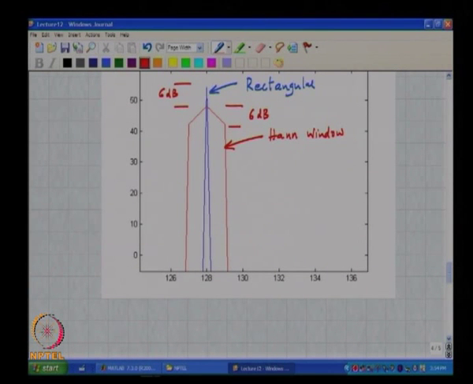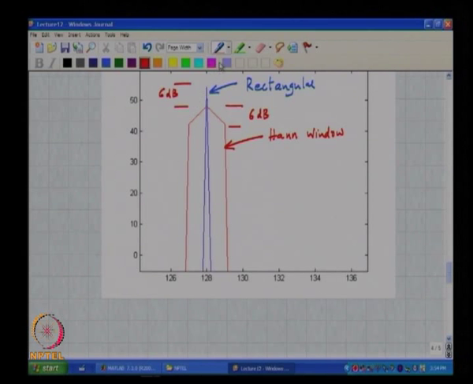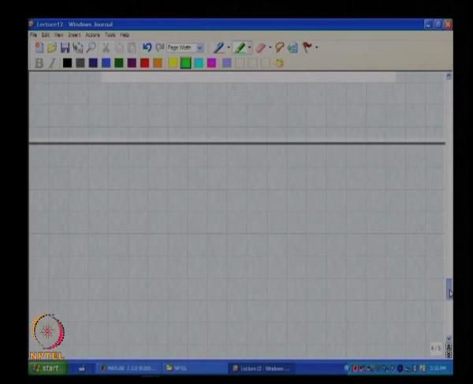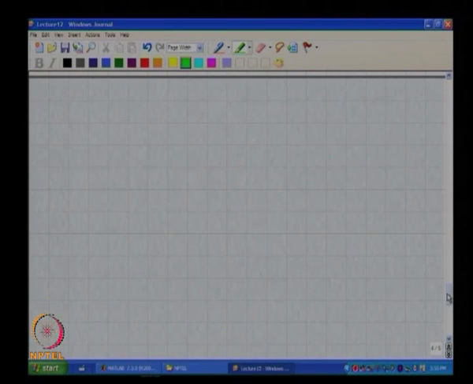So, if you want to find the true input power from the hand windowed FFT, what you need to do is find the power in all the 3 bins and then multiply that by what? 8 by 3, because 8 by 3 corresponds to the power loss of the hand window because of this weighting. Is this clear?